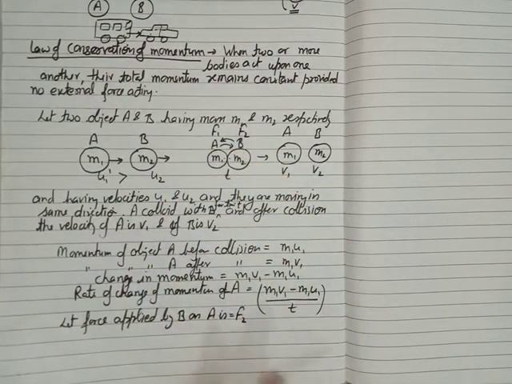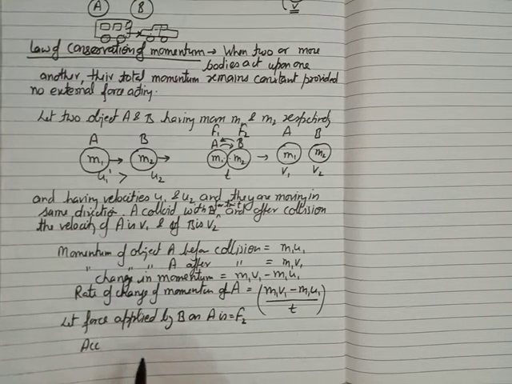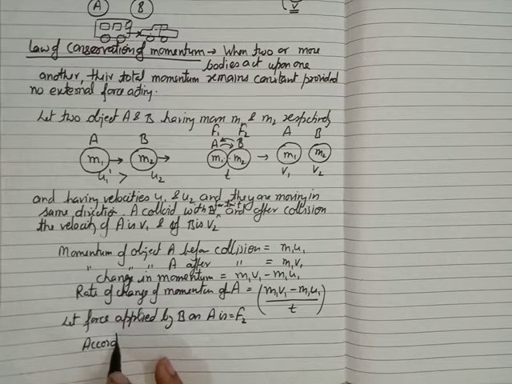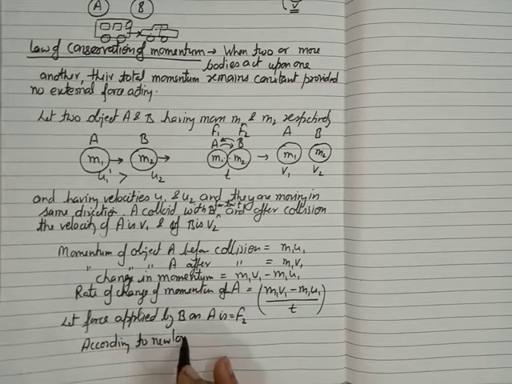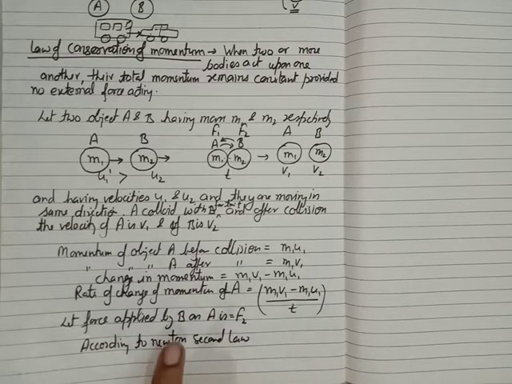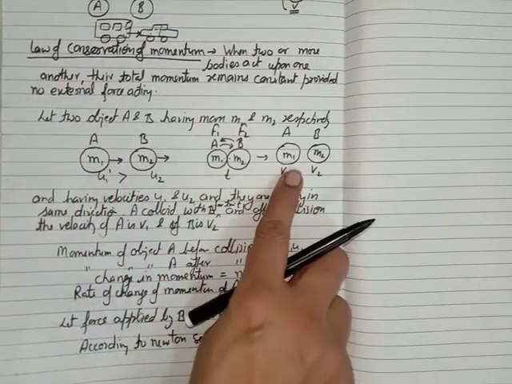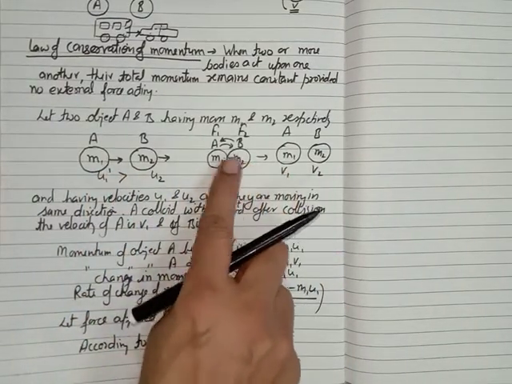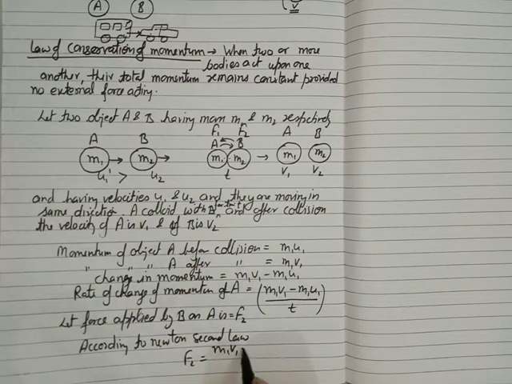So according to Newton's second law, the momentum of the body A changes due to the force applied by B on A. So we can say that F2 is equal to m1v1 minus m1u1 upon t.